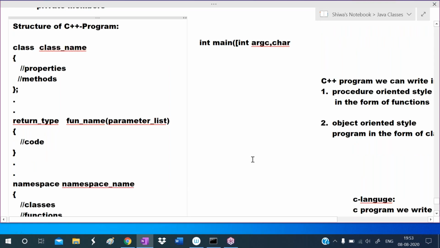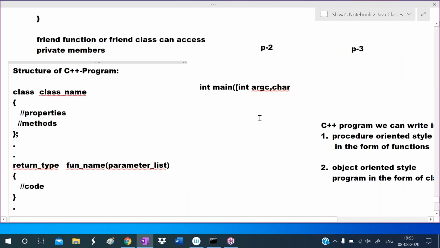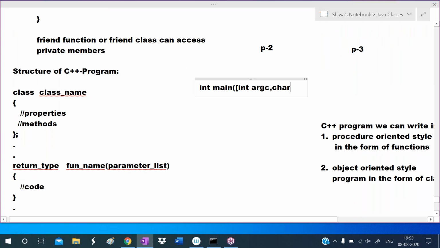See, for the main we can take arguments, like we can take a character pointer array. Character pointer array means this is a string array. So character pointer args array. Taking these arguments is optional. Starting point of main, ending point of main. Here we write the statements. We can create the objects, we can invoke the members, we can invoke the functions from the main. So this is the structure of a C++ program.